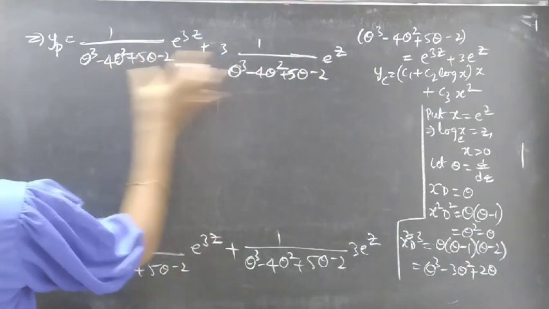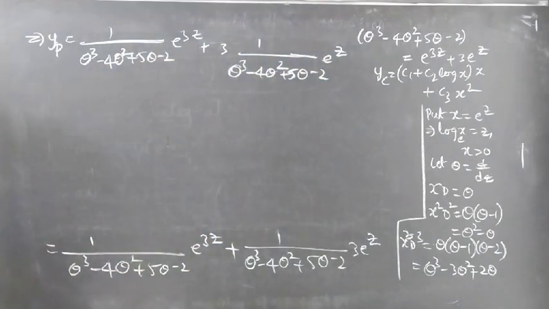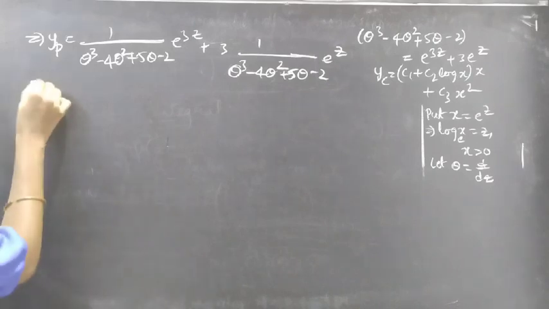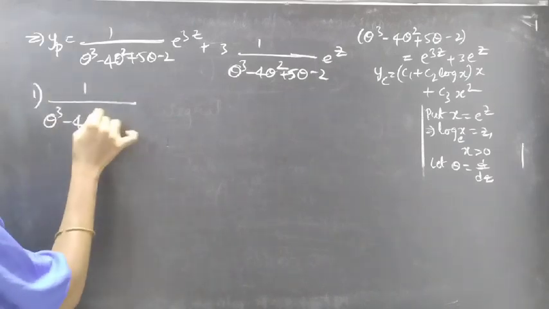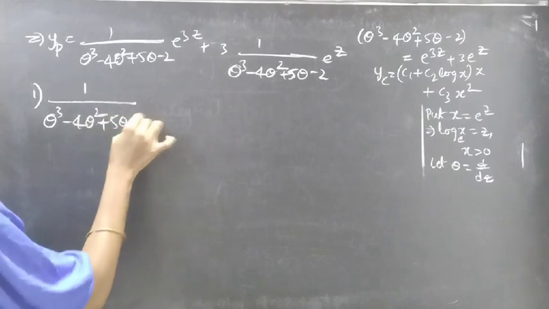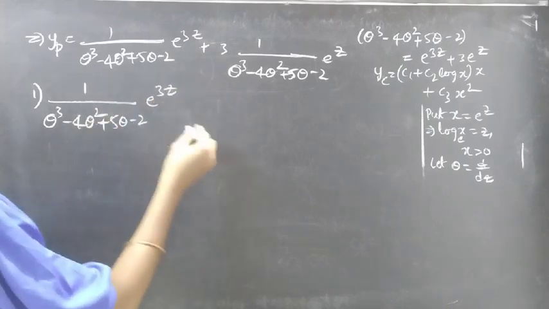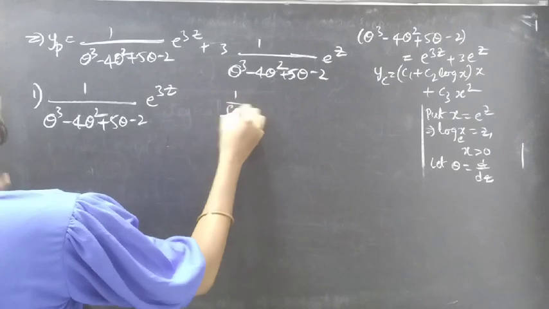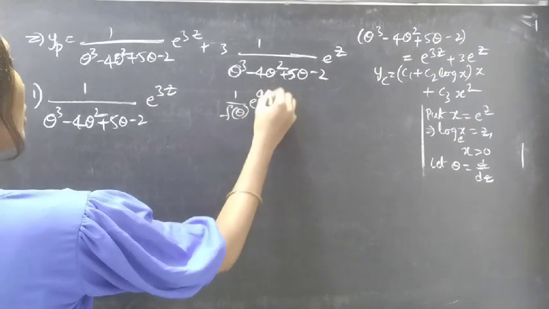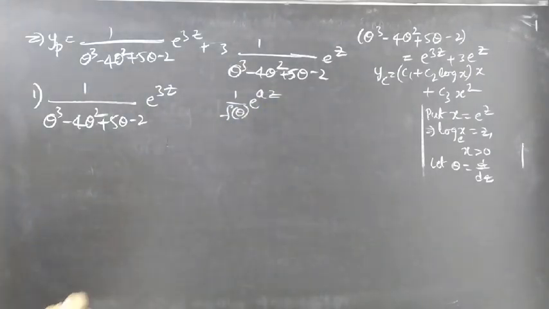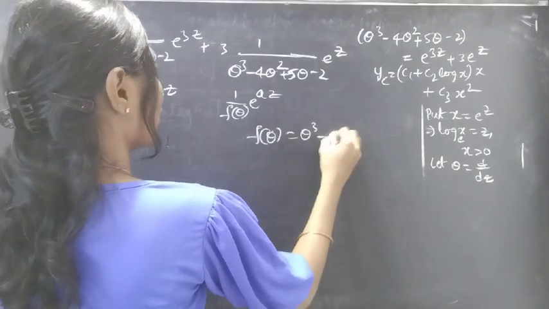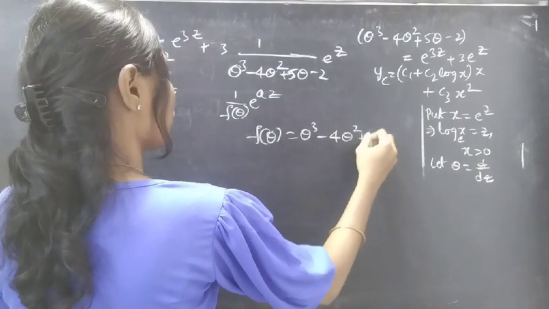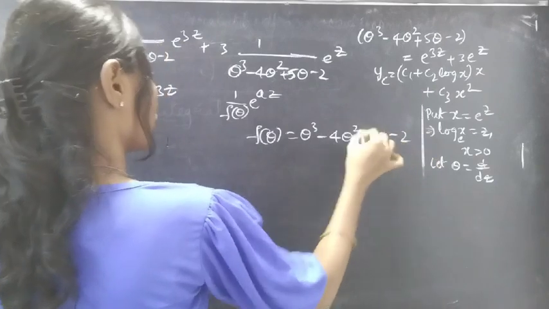Now let's find each term separately for our convenience. First one, 1 by f of theta into e power 3z, right? So this is of 1 by f of theta into e power az form, right? And f of theta is theta cube minus 4 theta square plus 5 theta minus 2.